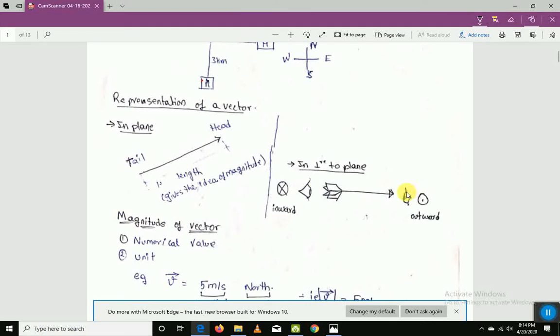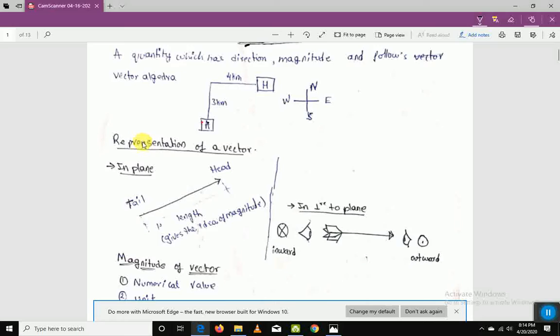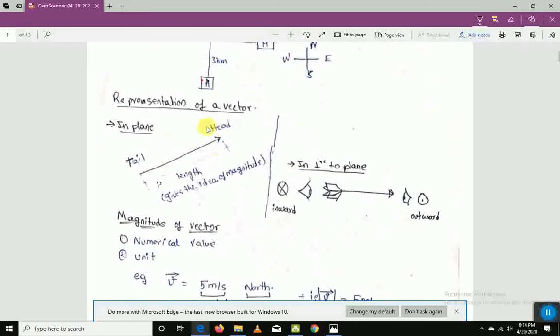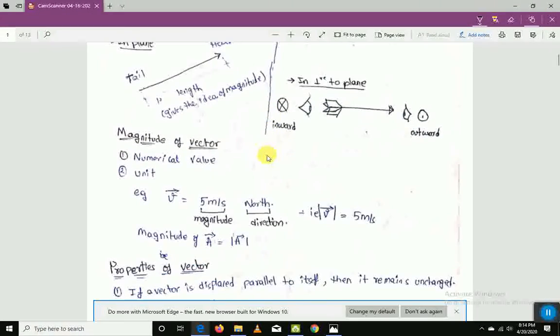This is the representation when the vector is perpendicular to the plane, and this is the representation when the vector is in the plane. Okay, I hope you understood the representation of this vector. So I will continue with the next one.